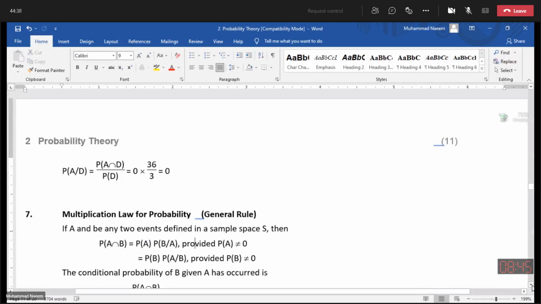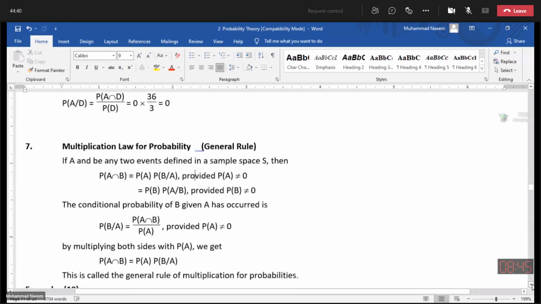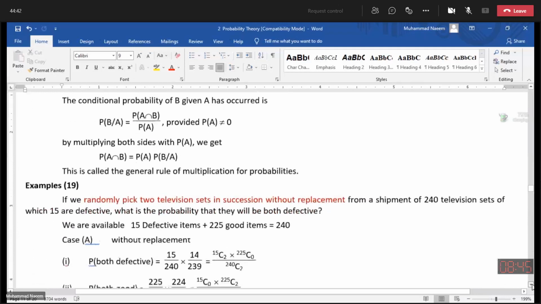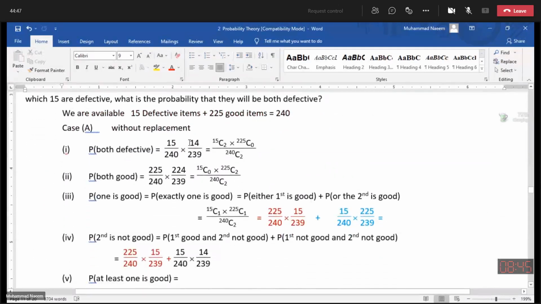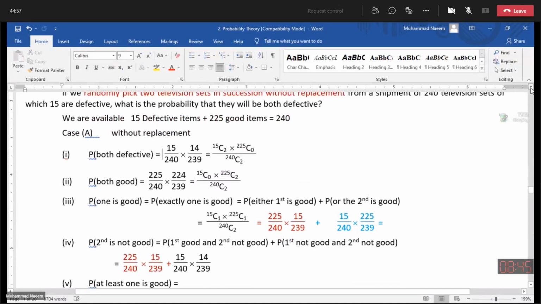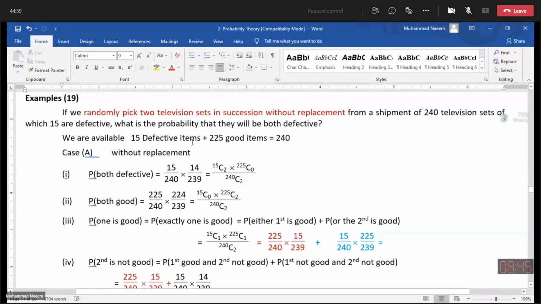But when we are finding the probability of the intersection, then just find their respective probabilities. For example, in this case, we need to find the probability with this activity.